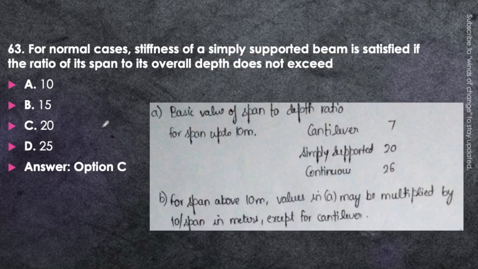This ratio should not be more than 20, that is option C will be correct. For cantilever this ratio is 7, for simply supported this ratio is 20, and for continuous beam this ratio is 26. These are for span up to 10 meter. If it is more than 10 meter, then it will be multiplied by a multiplying factor of 10 upon span.